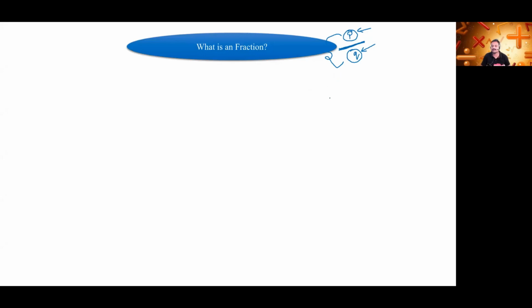Can anyone tell me what do you mean by whole number? Just raise your hand. Soham Rathod, what do you mean by whole number? Sir, whole number is which number starts from 0.